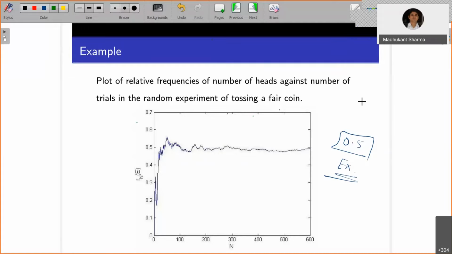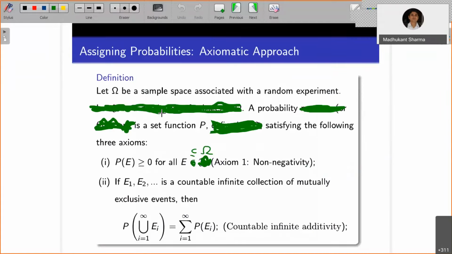the probability. Okay, so we have to conduct a random experiment. So you will write all possible outcomes from the random experiment, and that will constitute a space which we will call a sample space, which we are going to denote by omega. Okay, then for every subset of omega you are going to assign a probability function. Okay, so a probability is a set function P.